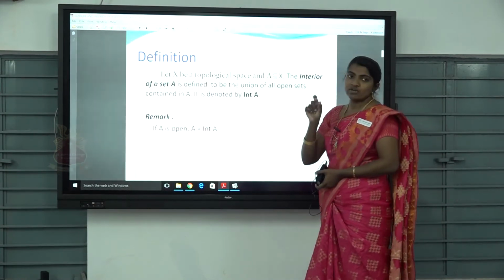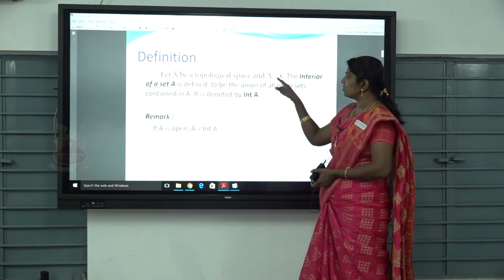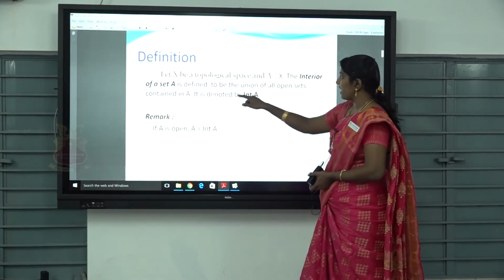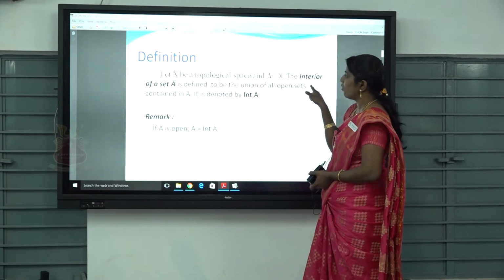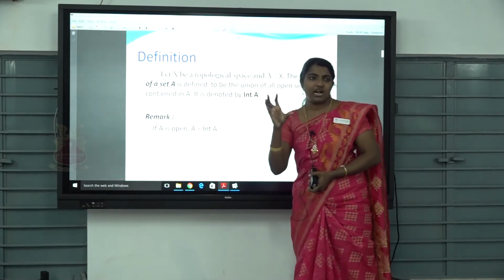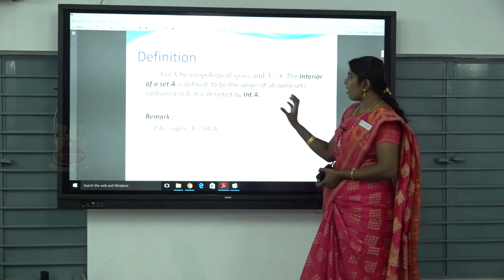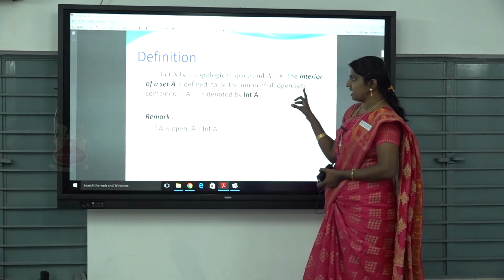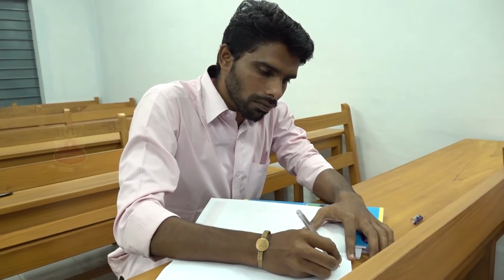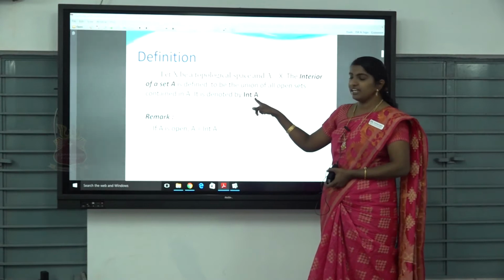How can we calculate it? By the union of all open sets contained in A. So we collect the open sets which are contained in A and take their union; that is nothing but the interior of A.